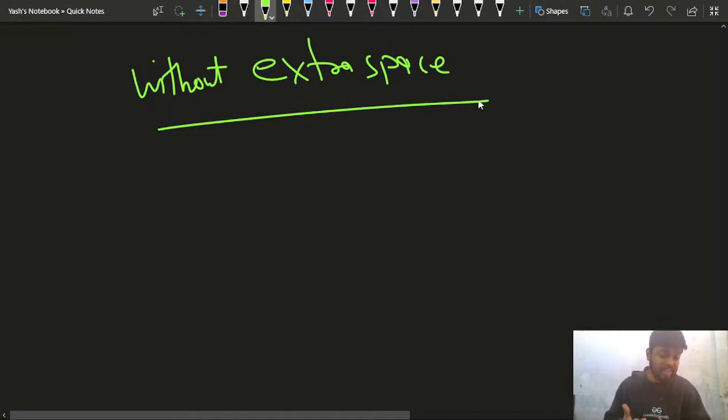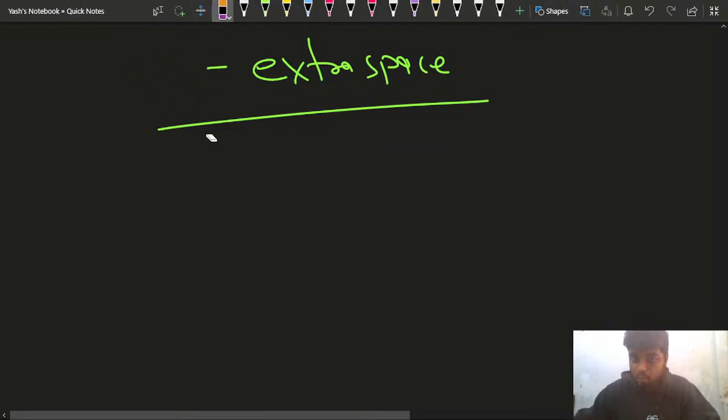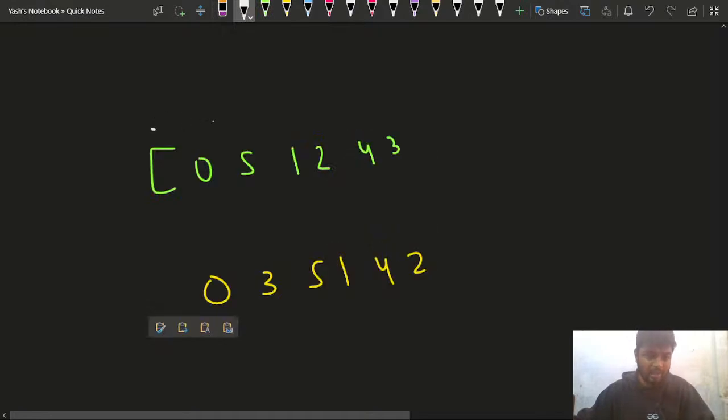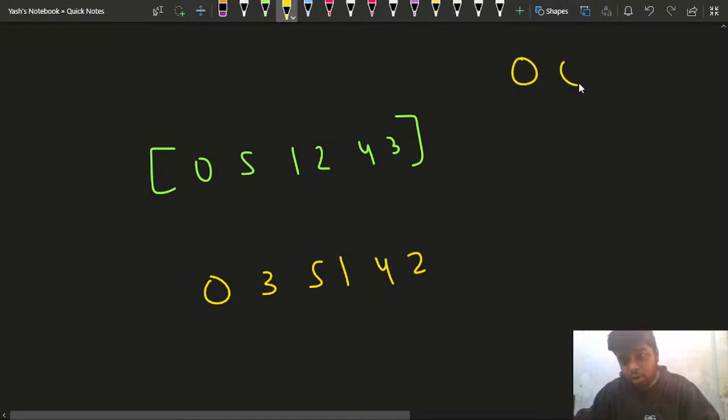If we are not using any extra space, then we will have to think of something else. Let me just copy this test case here. I know for sure that this is the given array that has been given to me, but here the situation is that I need to update this array in such a way, if I have to do this in order of one space.